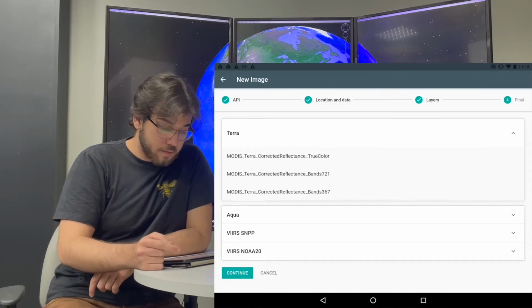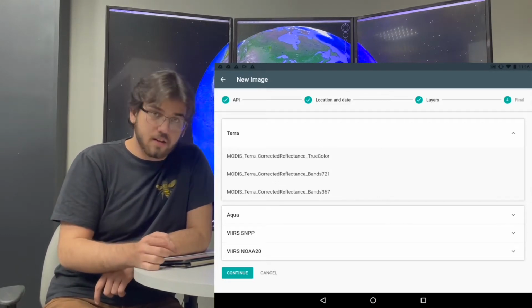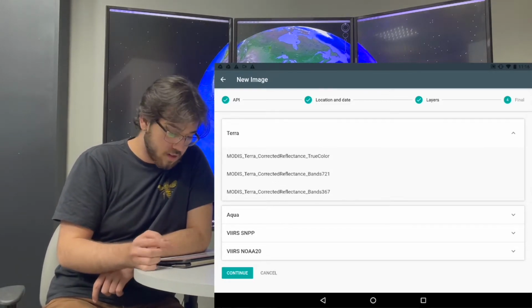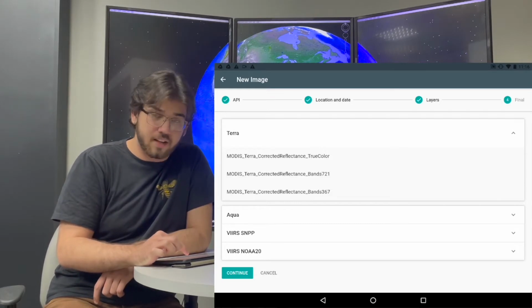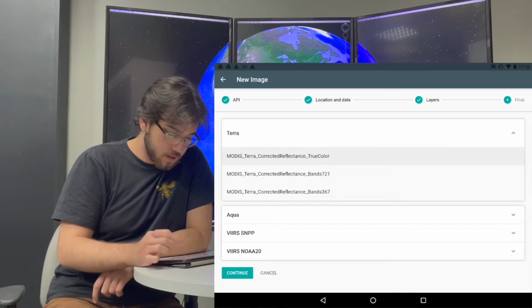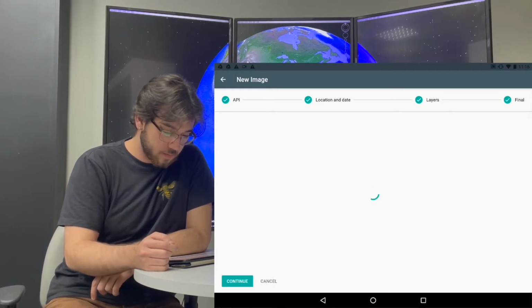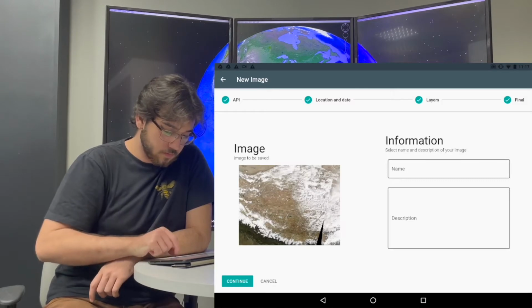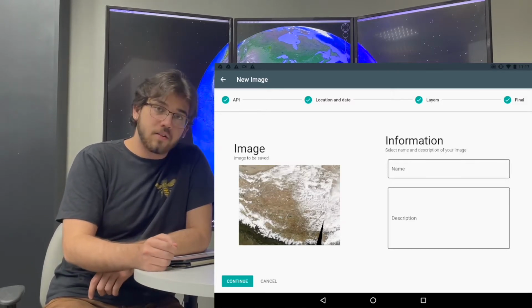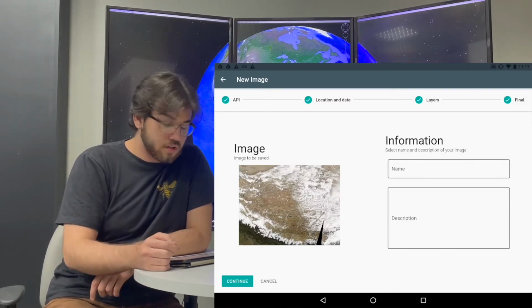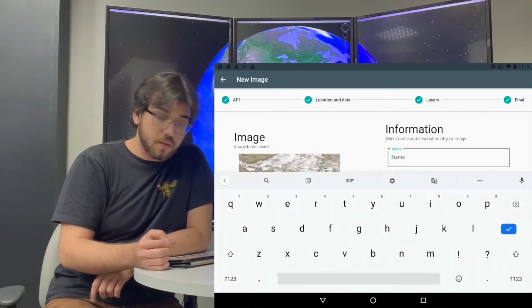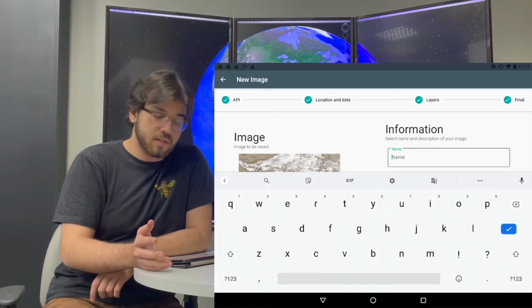The next step, I'm going to select which layer that I want to query. For example, I'm going to use the corrected reflectance, true color. And here you can see a preview of the image to be saved and some information that you use to save the data.